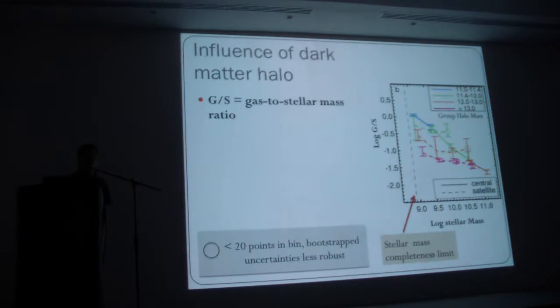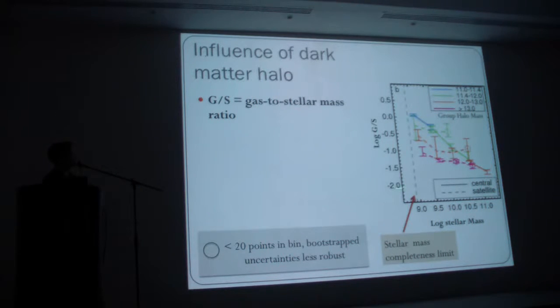So first, going back to the halo scale, the first thing to look at is, what's the influence of the dark matter halo on the gas content of galaxies? What's plotted here is the gas to stellar mass ratio versus stellar mass, broken up into different halo mass regimes, and also broken up into centrals and satellite galaxies in the solid and dashed lines.